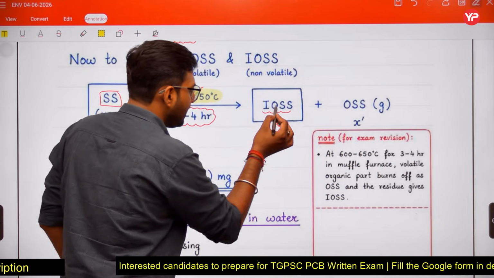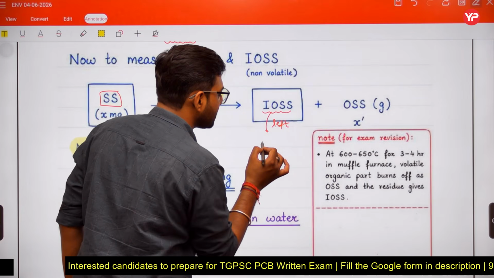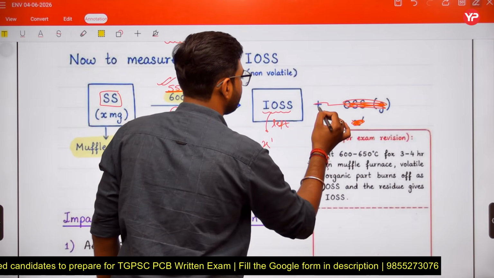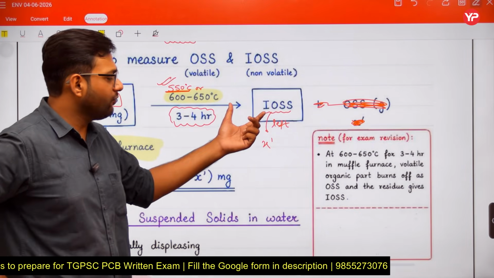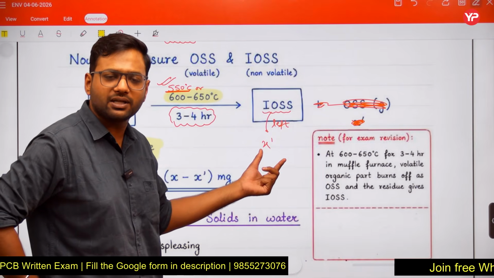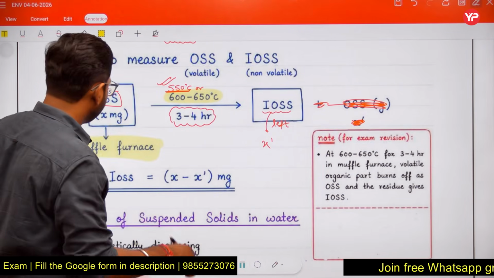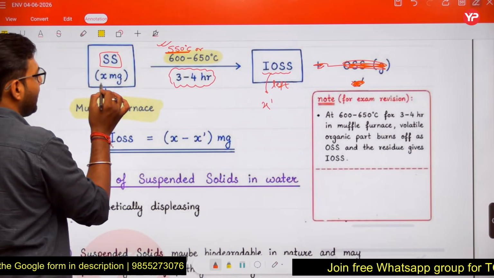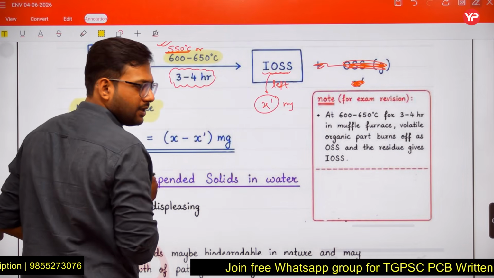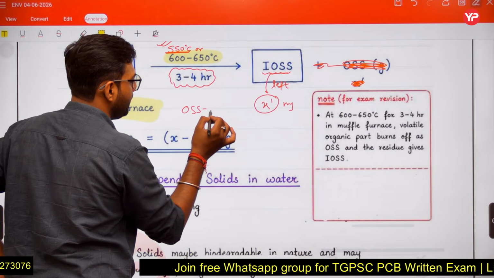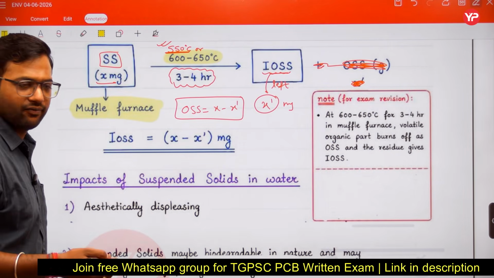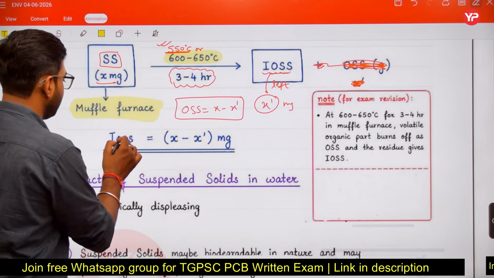Let us suppose it comes out X dash. So suspended solids we have X milligram, inorganic suspended solids X dash milligram. So organic suspended solids will be X minus X dash, yes or no? We can find the organic suspended solids this way.